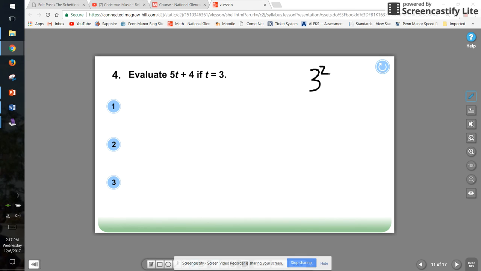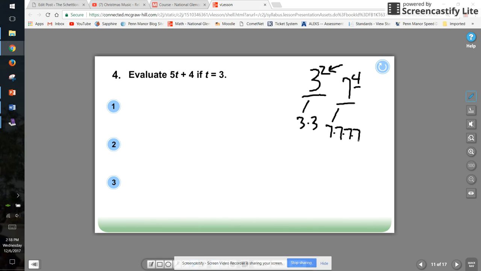This little 2 is telling our base number here, 3, that we're going to multiply it by itself 2 times. So 3 to the second power is really 3 times 3. If I had another example, let's just say 7 to the 4th power. Here's our base. This is our exponent. The base is multiplied together 4 times.